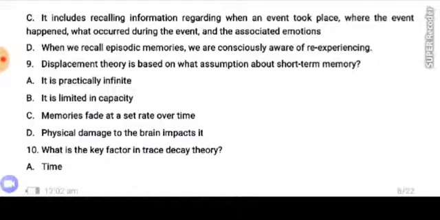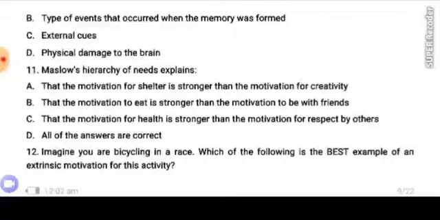Number 9. Displacement theory is based on what assumption about short-term memory? A. It is particularly infinite. B. It is limited in capacity. C. Memories fade at a set rate over time. D. Physical damage to the brain impacts it. Number 10. What is a key factor in trace decay theory? A. Time. B. Type of events that occurred when the memory was formed. C. External cues. D. Physical damage to the brain.